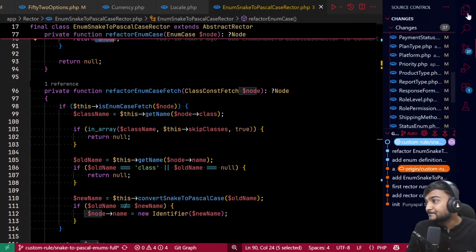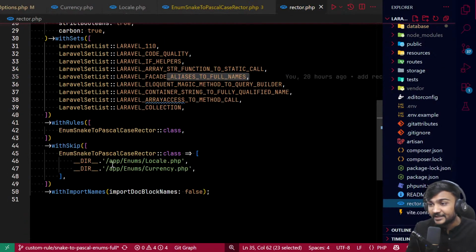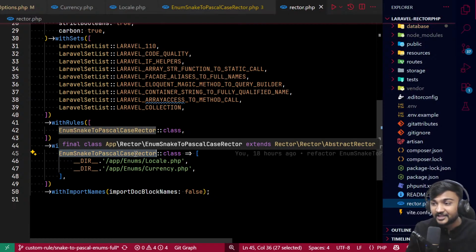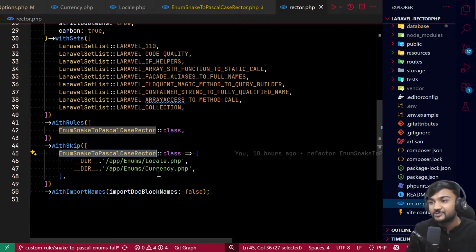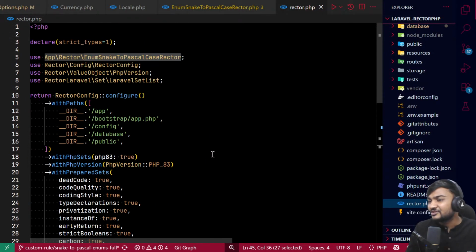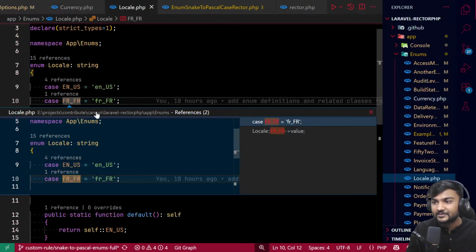And also I have told rector PHP that this enum snake to Pascal case rector rule should not run on the currency and locale PHP files. So it just saves time. And if you see, the currency stuff is not getting changed with this.